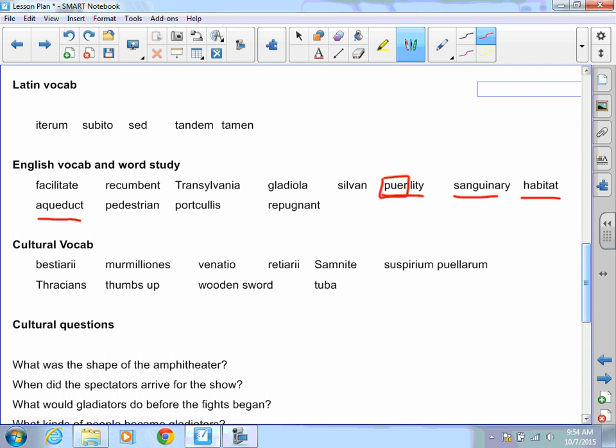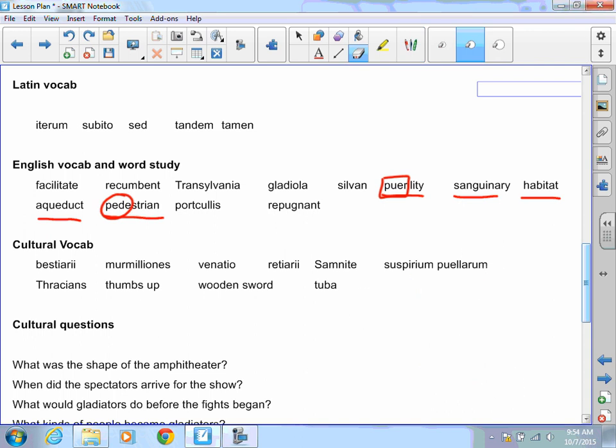Pedestrian, this is a little tougher, comes from ped, which is foot. If you think of a person representing society, the top of society would be the head, the bottom of society would be the foot, and that foot would be the lowest or the pedestrian part of society, or the most common part of society. So pedestrian is common.